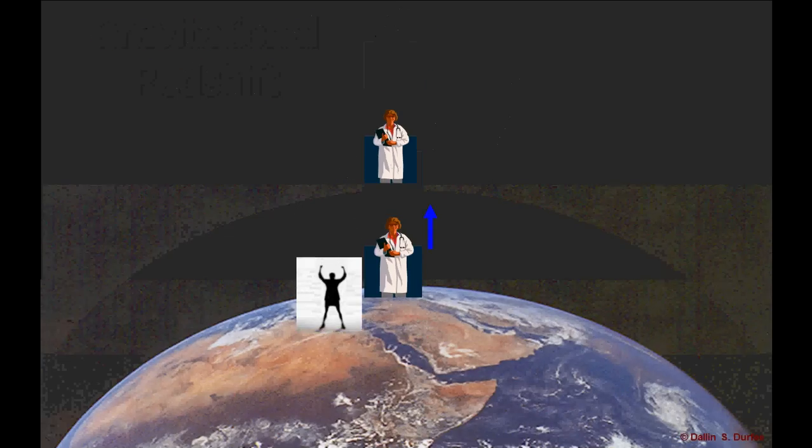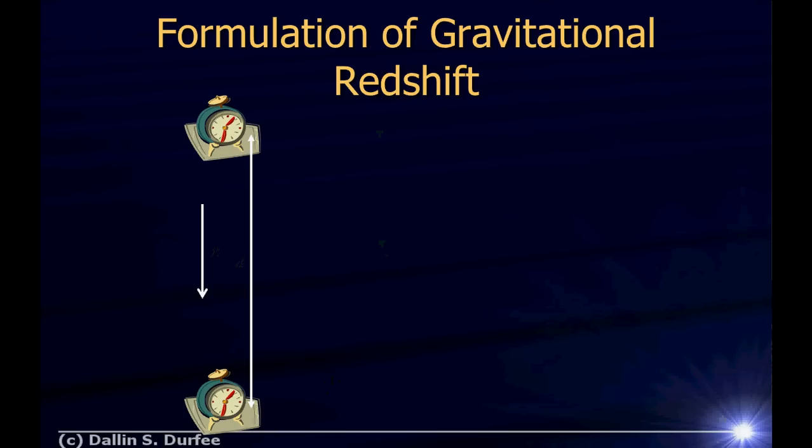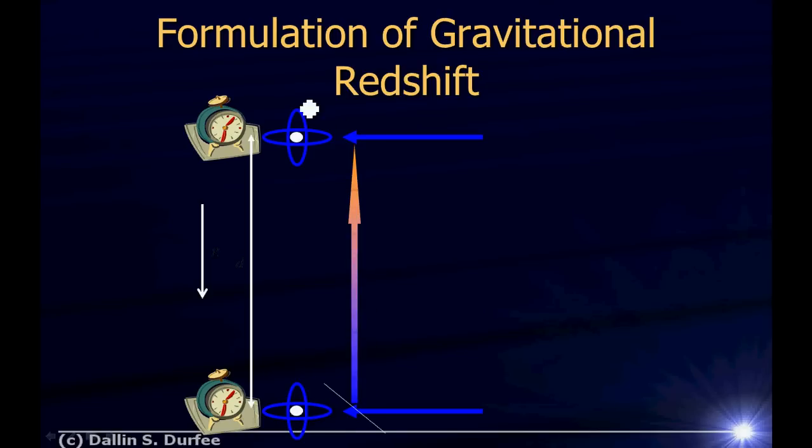So now, the light gets redshifted due to gravity. Now, I'm going to skip the derivation of how much it gets shifted by because we're not actually working the problems in the homework, but here's just kind of a basic idea. Imagine I have two atomic clocks, one down here on the Earth, one up here on the top of the tower. I lock a laser beam to the oscillation frequency of my atom, and I shoot that beam up to somebody at the top of the tower. Both of our atomic clocks, we think they're working great, but I send my beam up to them and they say, hey, your beam is redshifted. That means your clock is running too slow.